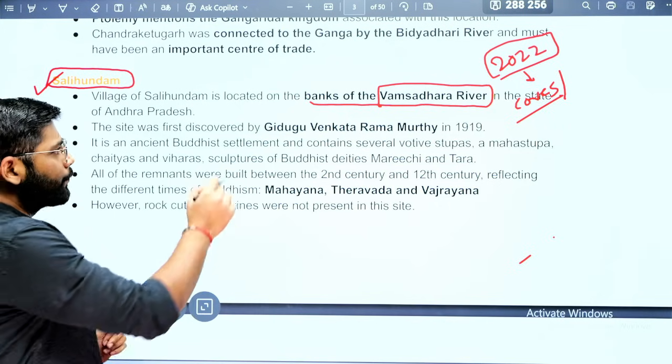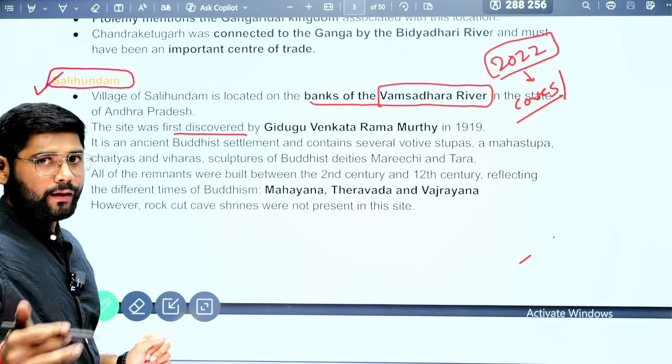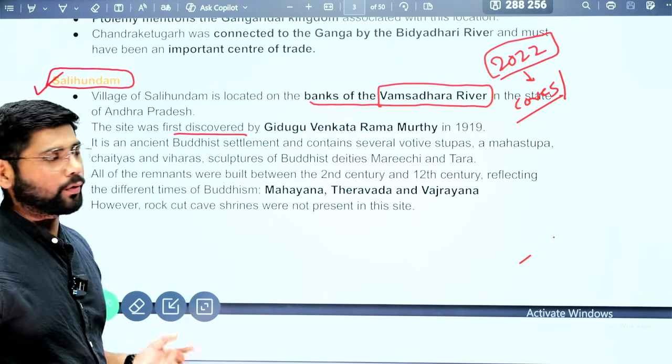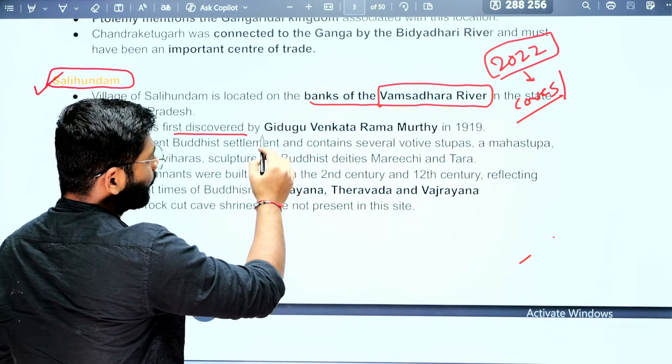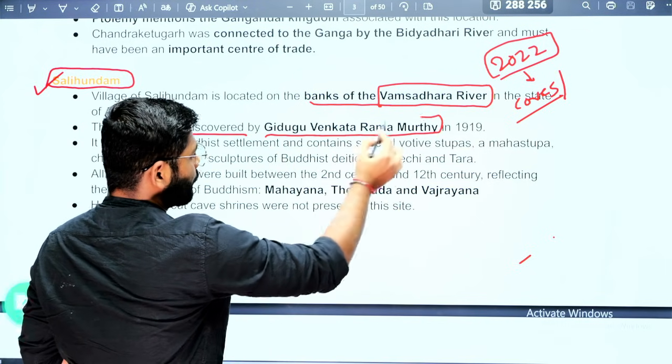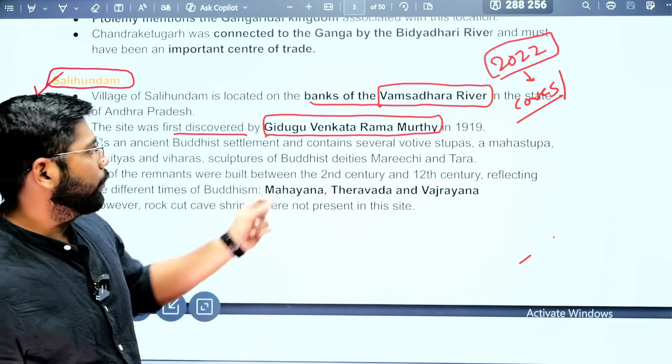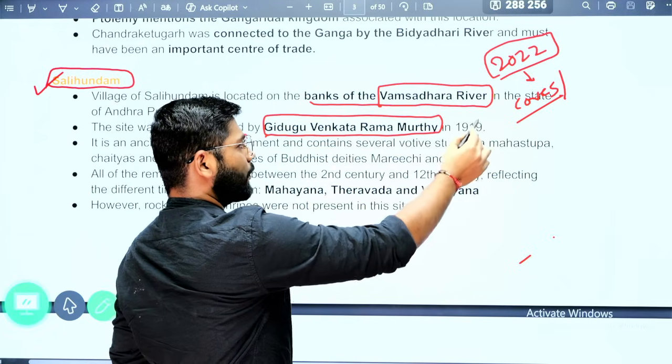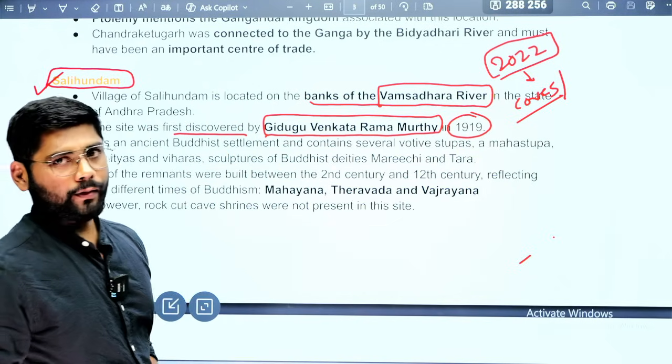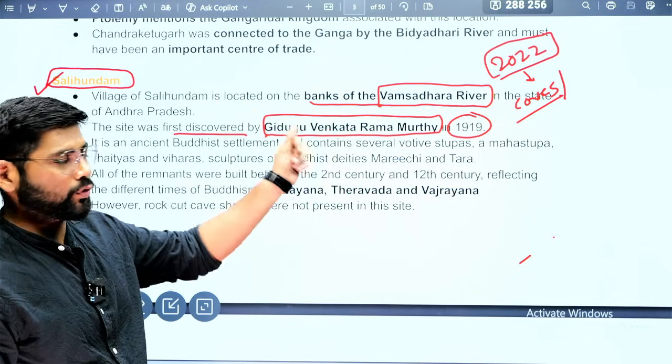Again, they will ask which personality is associated with a particular site, so I have covered that fact here too. The personality Gidugu Venkatarama Murthy discovered this particular site in 1919. So this is the personality associated with this site.